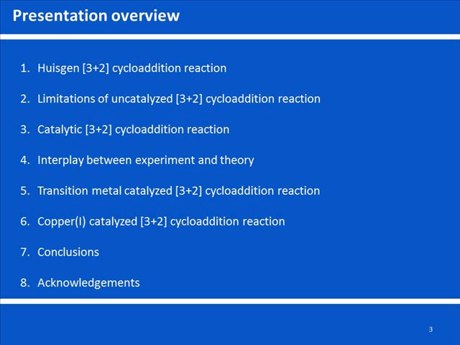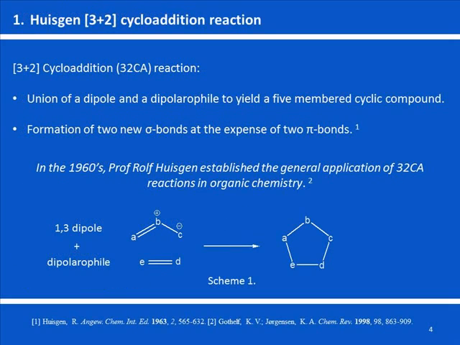The outline of my presentation is as follows: Huisgen 3+2 cycloaddition reaction, limitations of uncatalyzed 3+2 cycloaddition reaction, catalytic 3+2 cycloaddition reaction, interplay between experiment and theory, transition metal catalyzed 3+2 cycloaddition reaction, copper-1 catalyzed 3+2 cycloaddition reaction, conclusions, and acknowledgement. The Huisgen 3+2 cycloaddition reaction is the coupling of a 1,3 dipole and a dipolarophile to yield